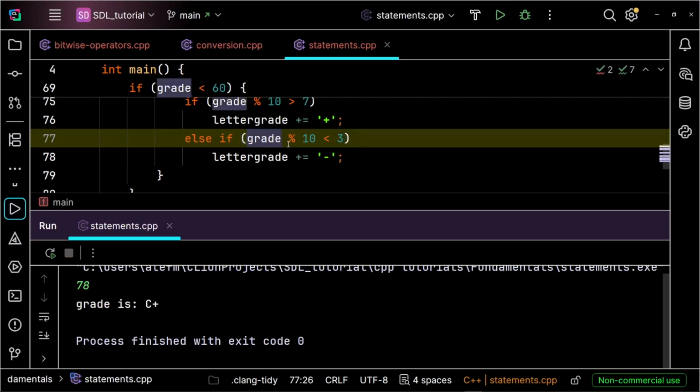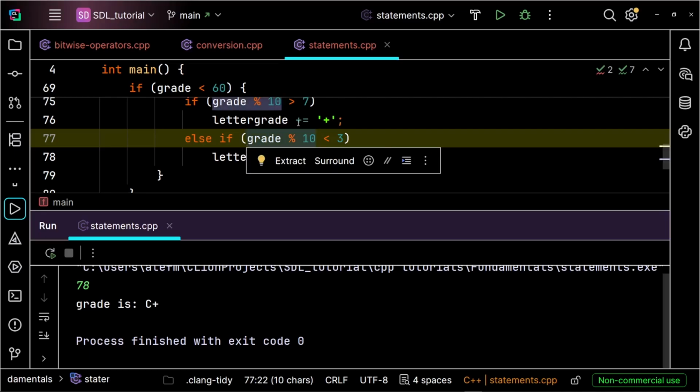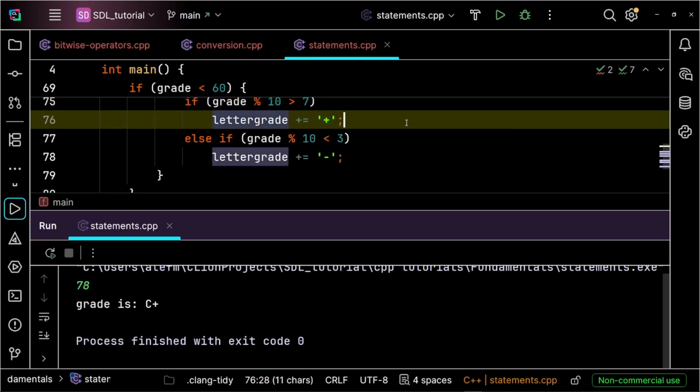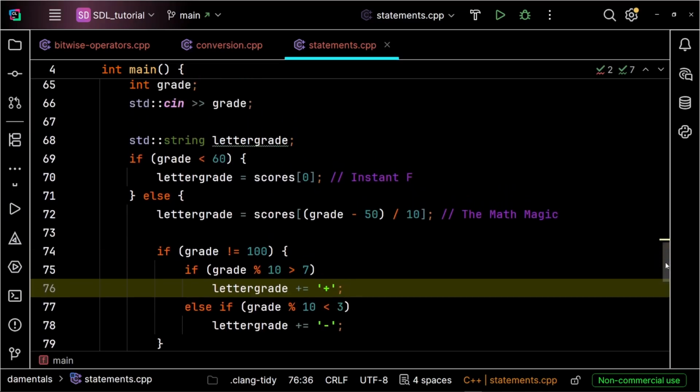So the grade modulo 10 isolates the last digit in the number. If a grade ends in 8 or 9, 88 modulo 10, we are gonna get an 8 as a result for this operation, which is greater than 7, so C++ will append a plus sign to the letter grade. And so far that's how the logic works.